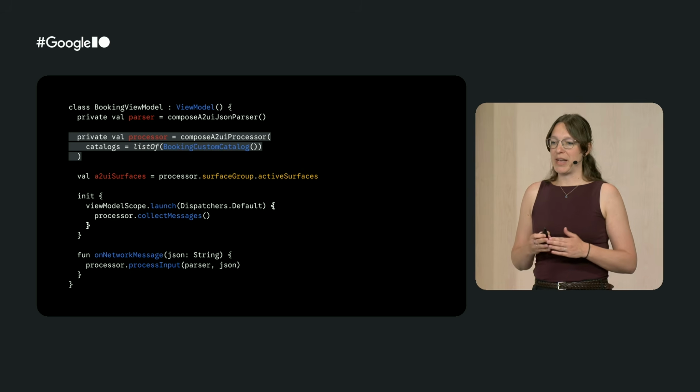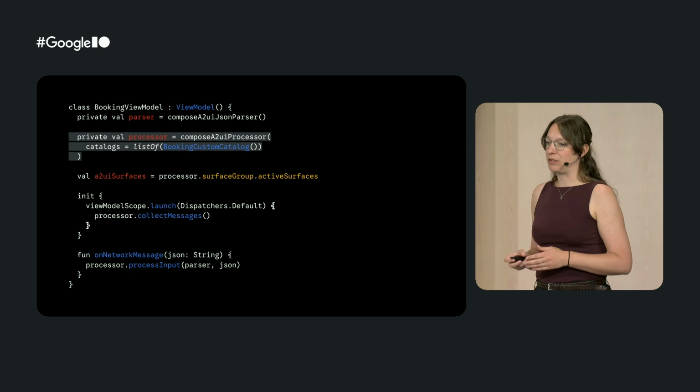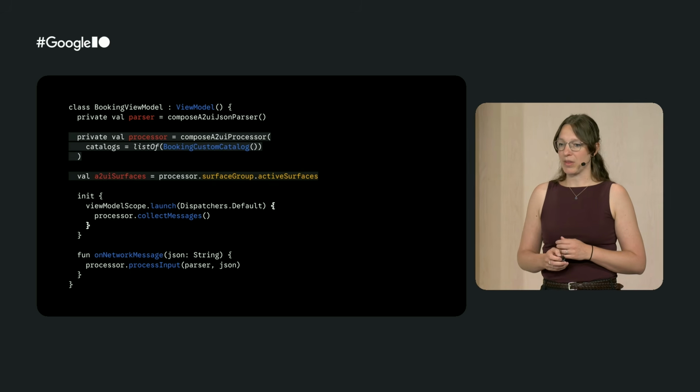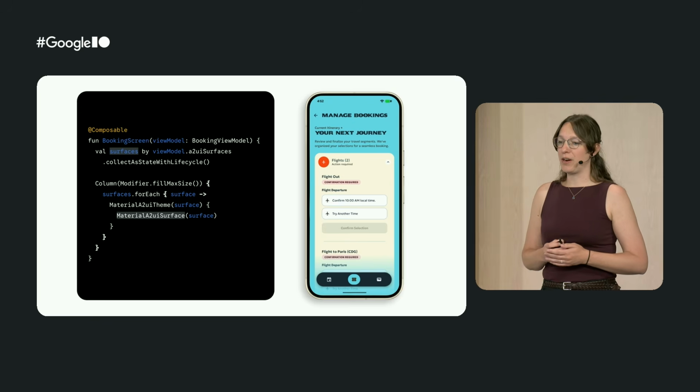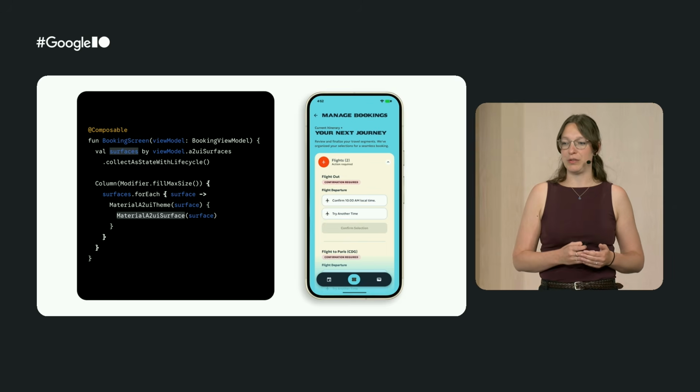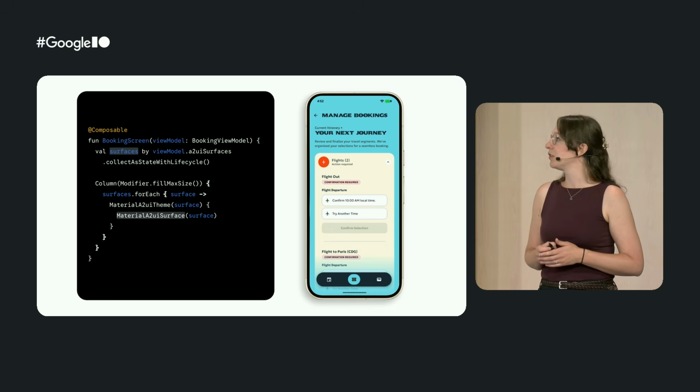Now, in our code, we create an A2UI message processor and pass our custom catalog to it. From that processor, we then retrieve active services. And in our UI, we simply retrieve the services that are coming in and display them in a column using the material A2UI service composable.